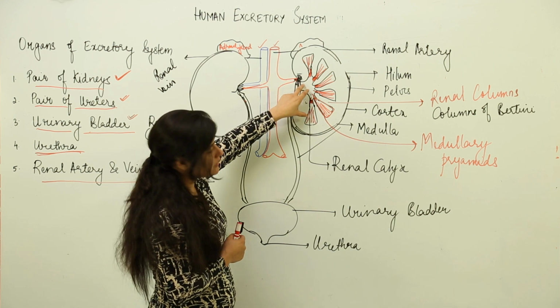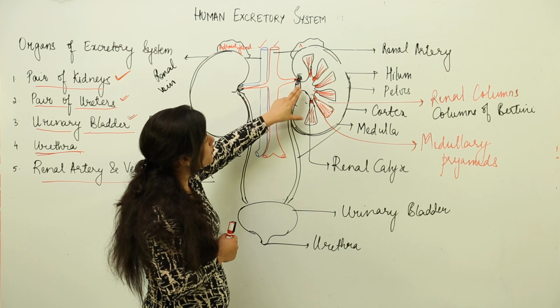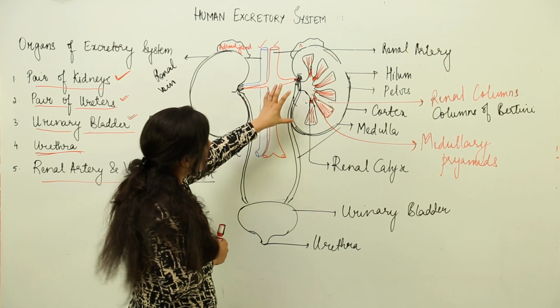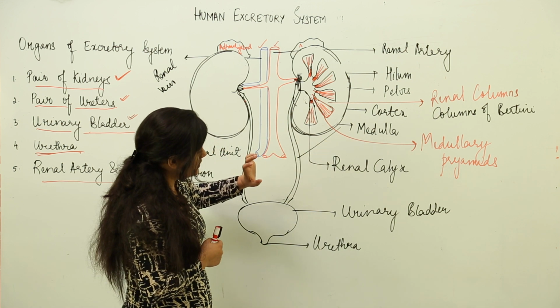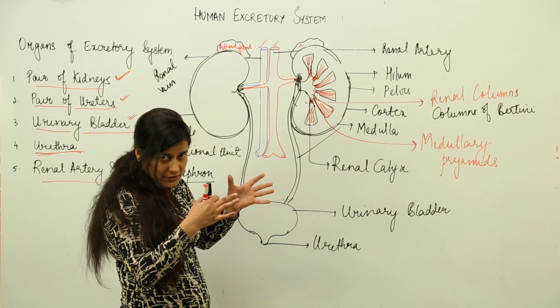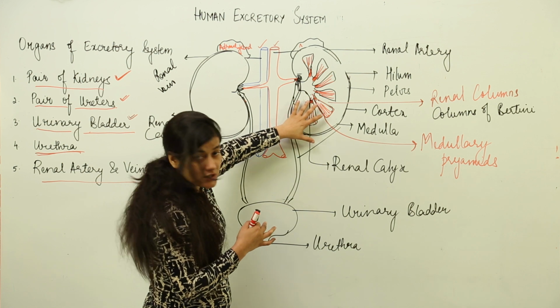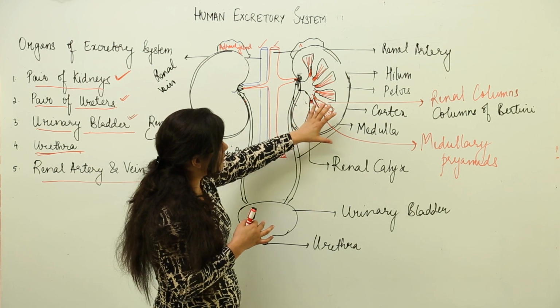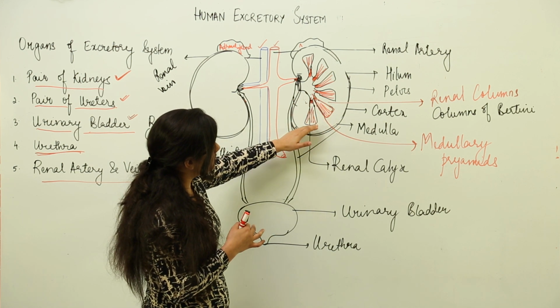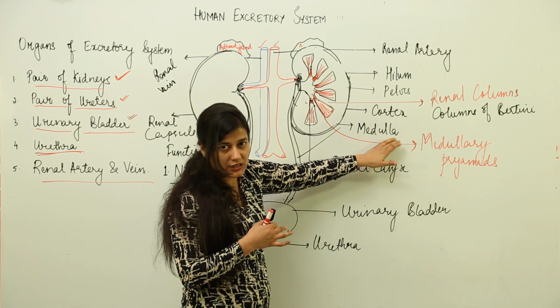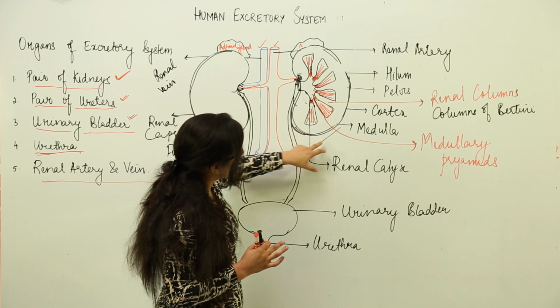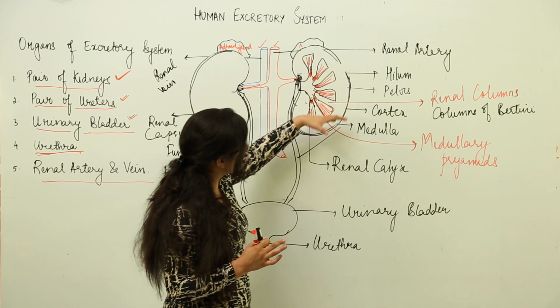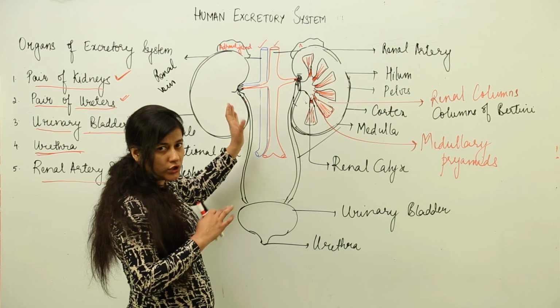This hilum opens up into a funnel-like structure, the renal pelvis. Each pelvis opens up into the medullary pyramids through the renal calyces. These pyramids are present in the medulla region, because the kidney is divided into two regions, cortex and medulla, and the entire kidney is located inside a renal capsule.